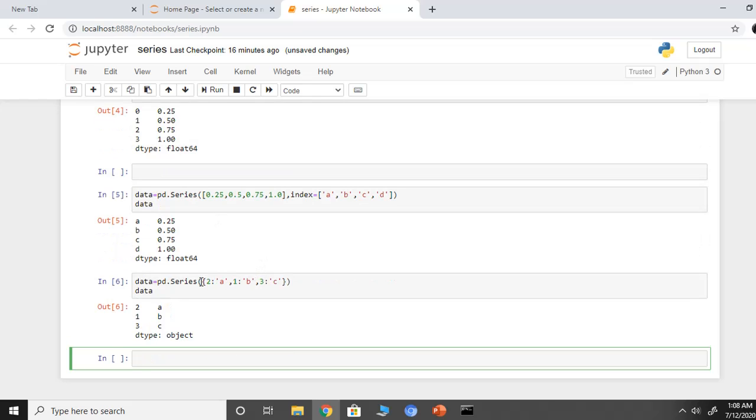So I've created a series from a dictionary. Here 2, 1 and 3, these are indices, and A, B, C are the values.